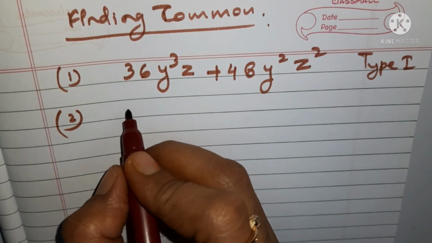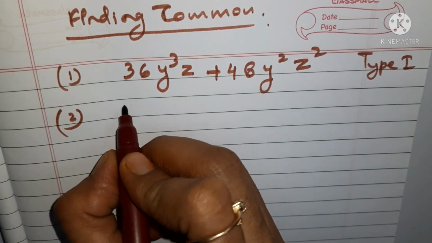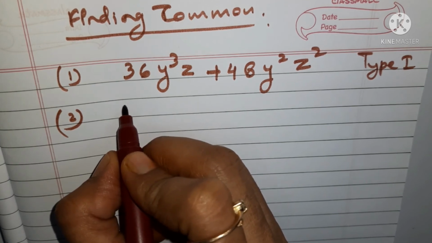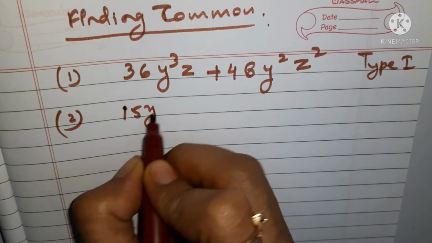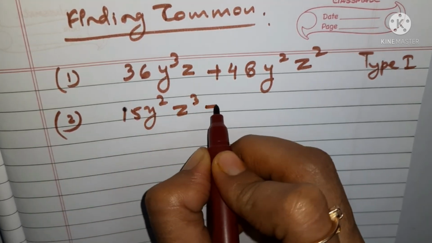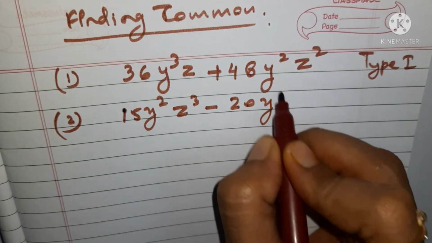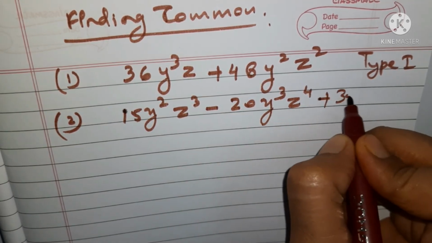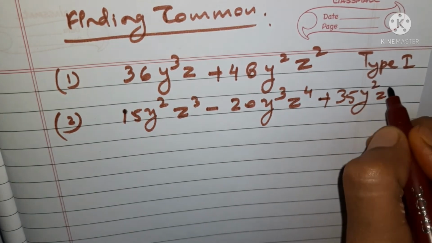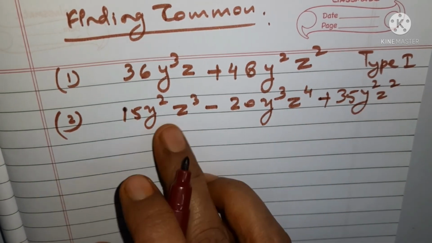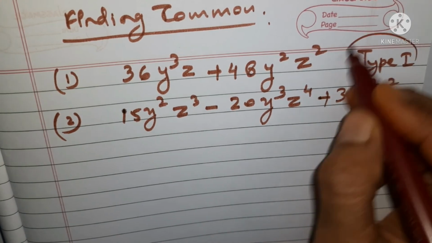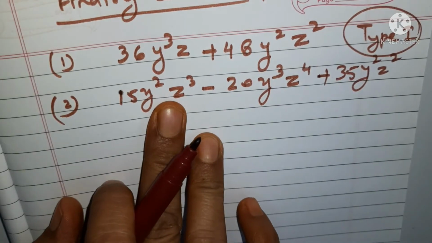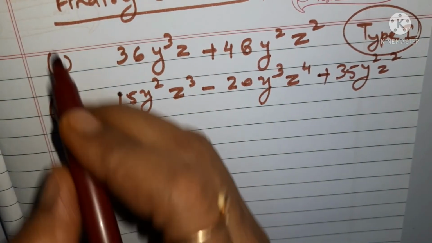Okay, and then for this one I'm giving one more. Suppose you have 15y square z cube minus 20y cube z to the power 4 plus 35y square z square. Understood? So by using this type 1 you will find these two questions. You will try to factorize these two questions, and this was the first one.